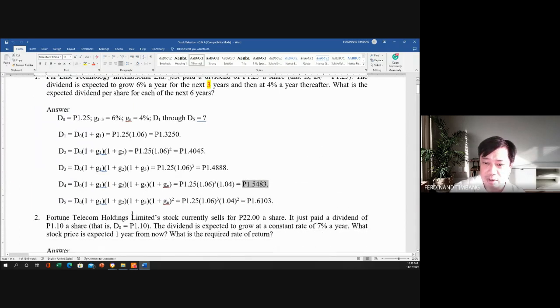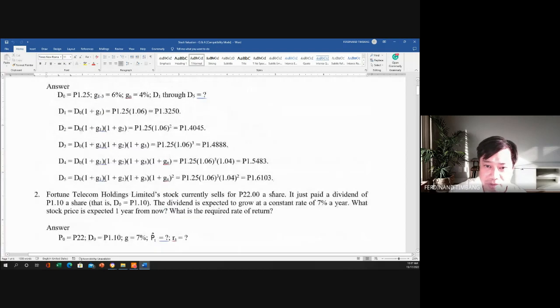1.5483. Now on the fifth year, so again, since this one is the D0, ito yung D0 natin, 1.25. So for the next 3 years, 6%. So 1.06 raised to the power 3. And then this is the fourth to fifth year. So we have the 1.04 raised to the power 2. So we have 1.6103. So it's 1.6103. Okay?